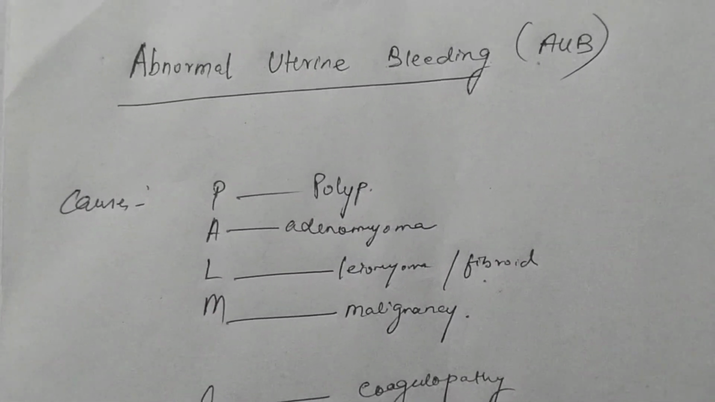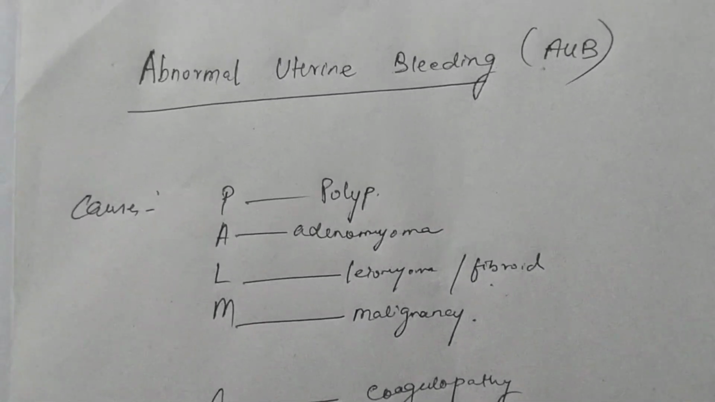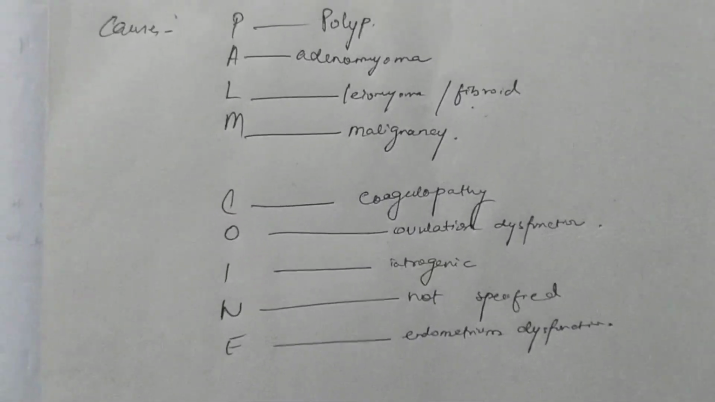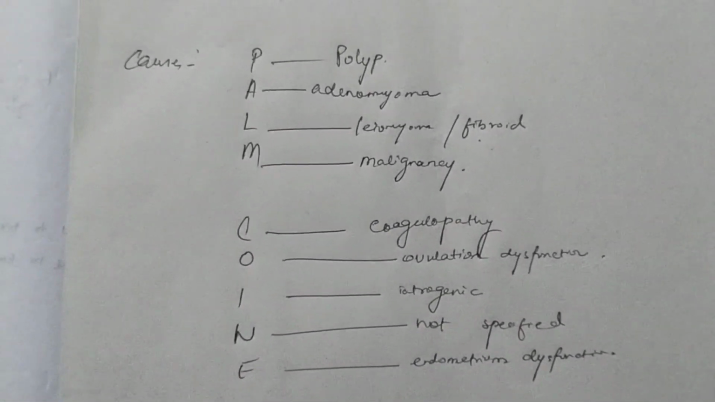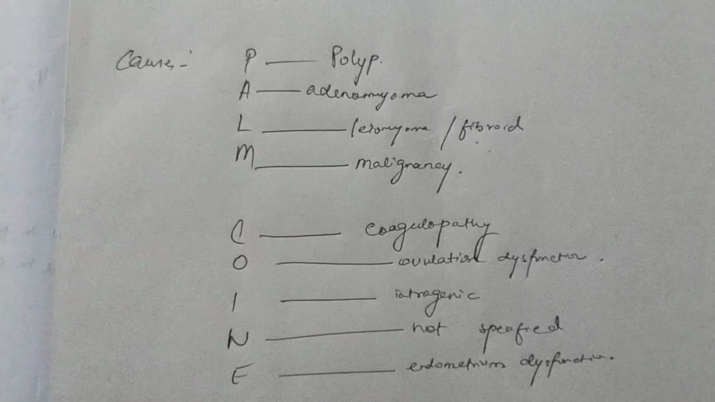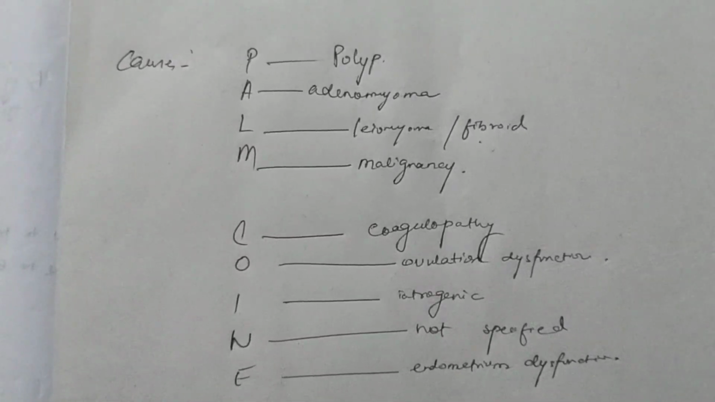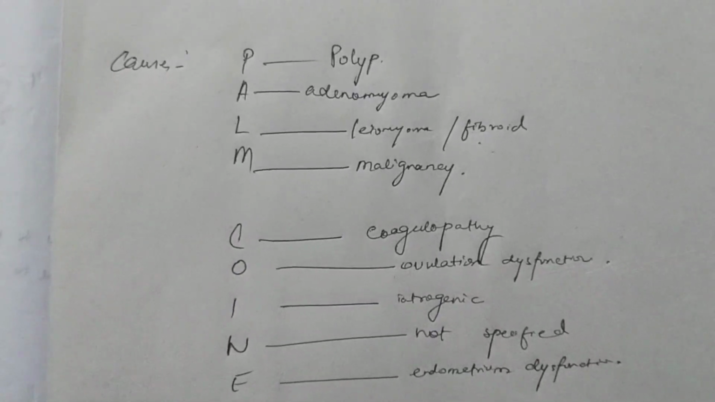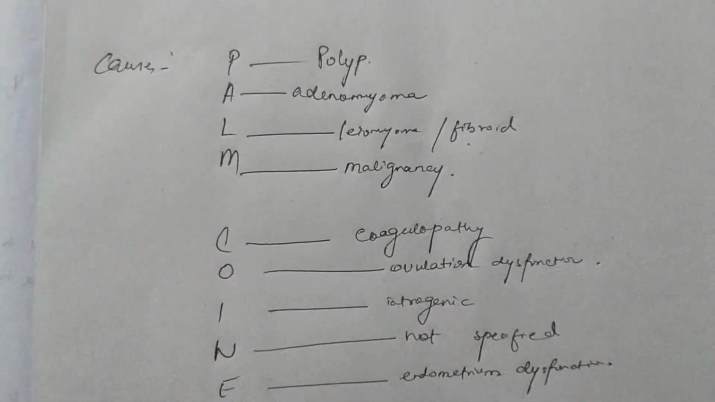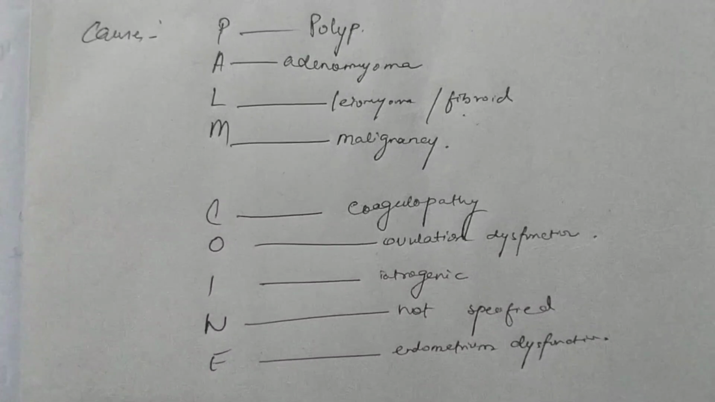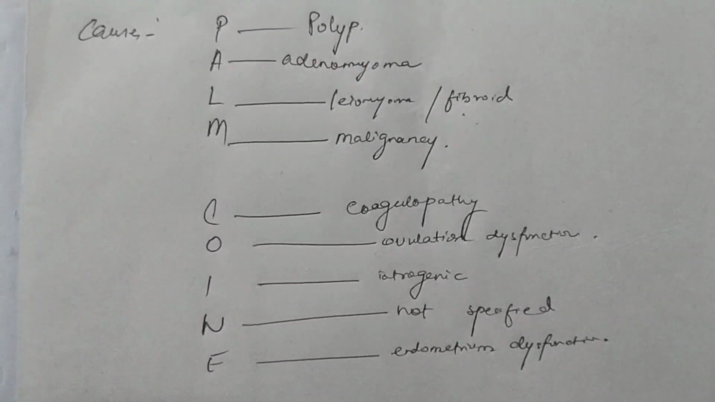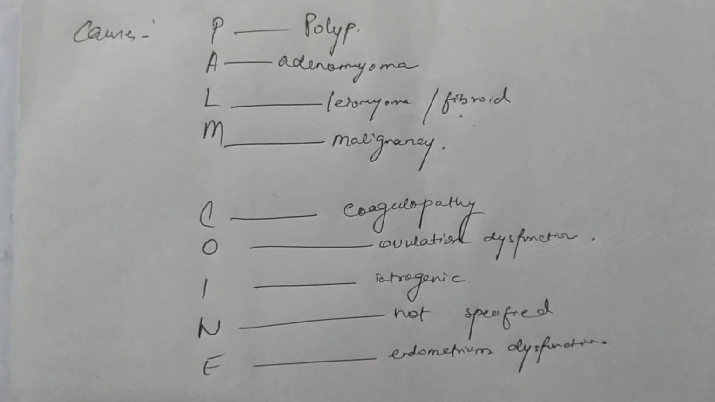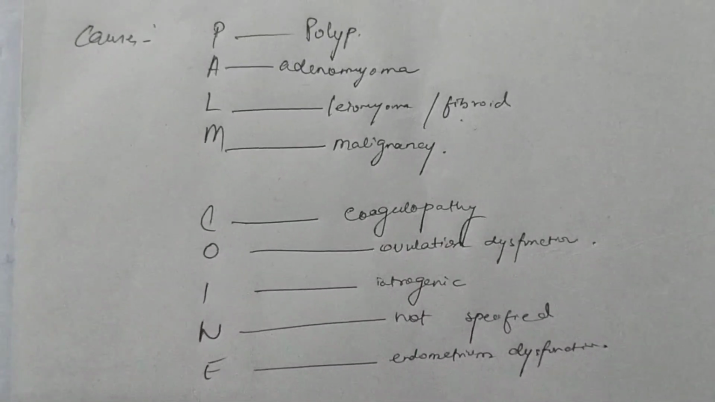Now there are various causes of this, and as a doctor you should know how to treat those causes. So what are the causes? That is given by a mnemonic called PALM-COEIN, wherein P stands for polyp, A stands for adenomyosis. What is adenomyosis? It is basically functioning endometrium that is present in the myometrium of the uterus. L is leiomyoma, that is fibroid. M for malignancy. C for coagulopathy or coagulation disorders. O for ovulatory dysfunction. I for iatrogenic causes. N is not yet specified. And E is endometrial dysfunction.